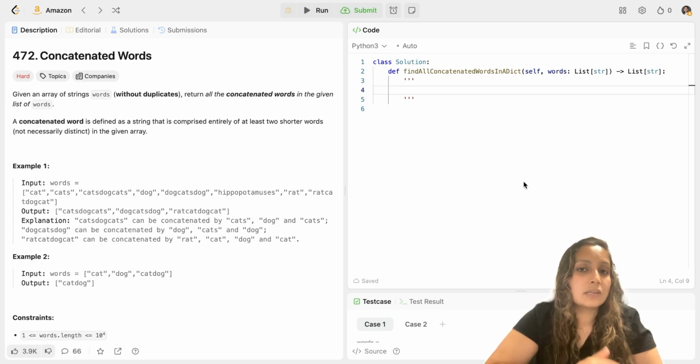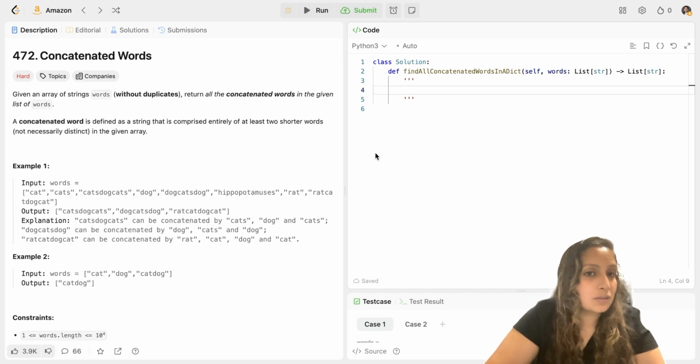I would say that it's not really a hard level question. If you know how to solve it, you can do it in very little time, and the most important thing about this question is that even the brute force solution is accepted. So let's see what this question says.